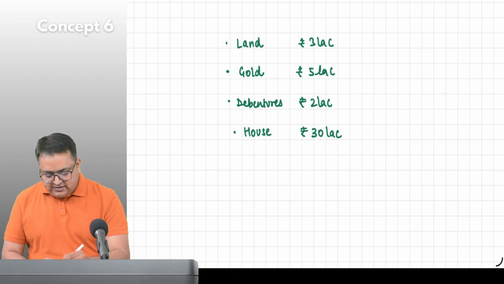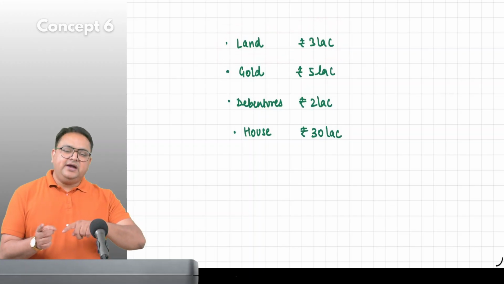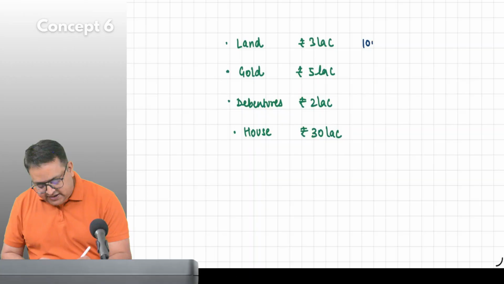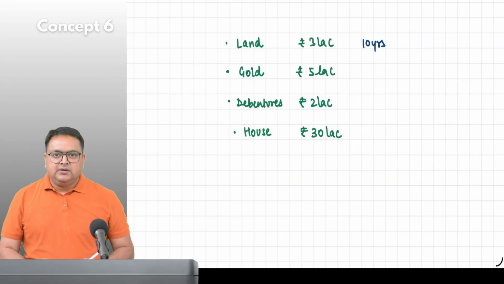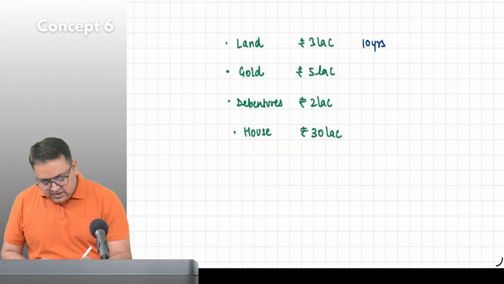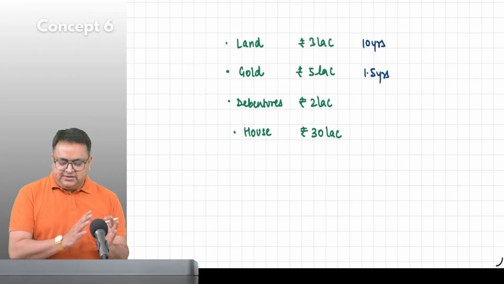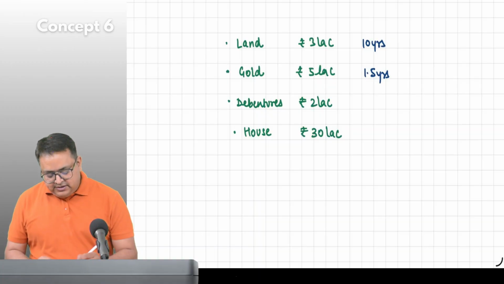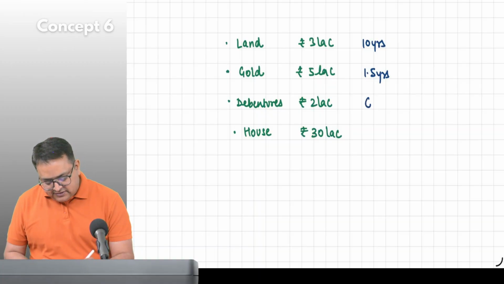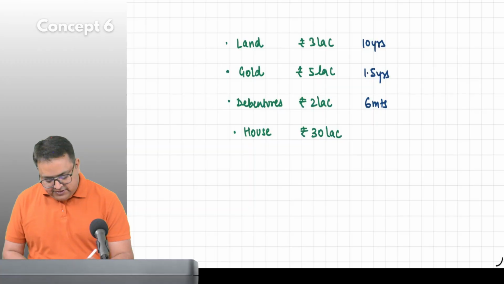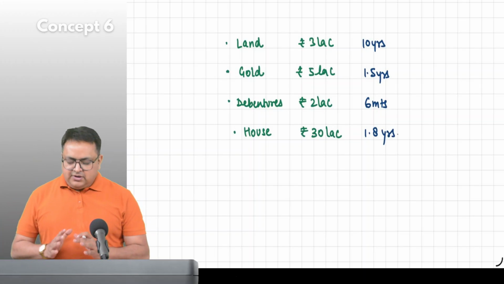When he sold the land, I'm coming back to here. He purchased this land 10 years before, so he sold the land after 10 years. Gold he sold after 1.5 years. He purchased the gold 1.5 years before and now he sold it, for 5 lakh. Debentures he sold after 6 months. House he sold after 1.8 years. So, are you all understanding this?